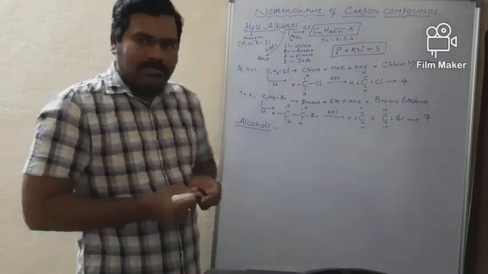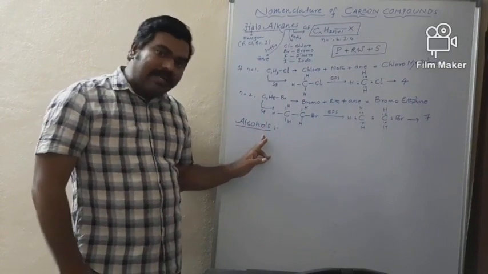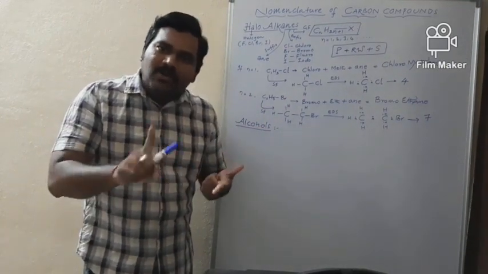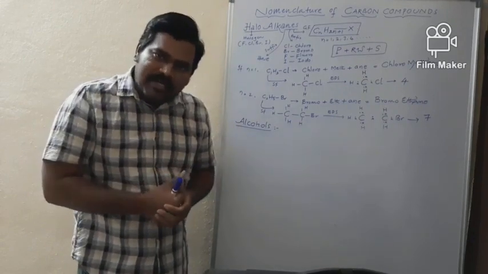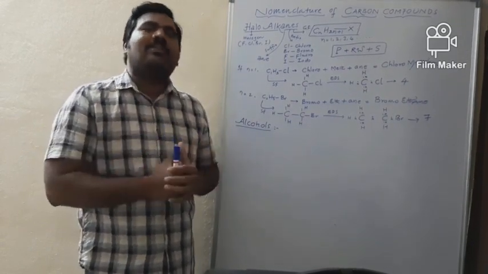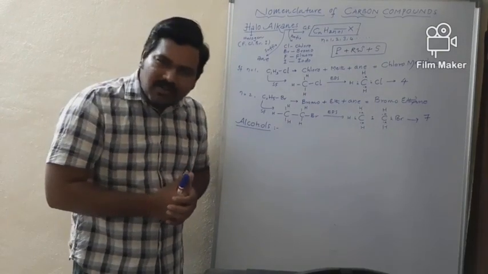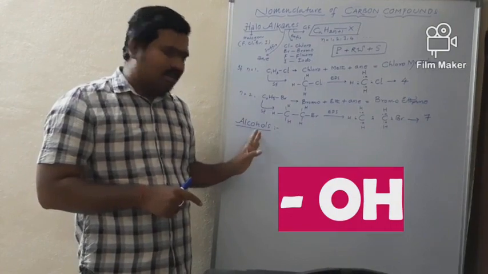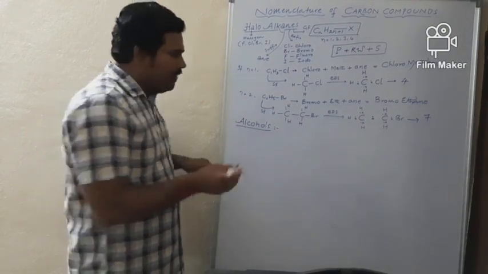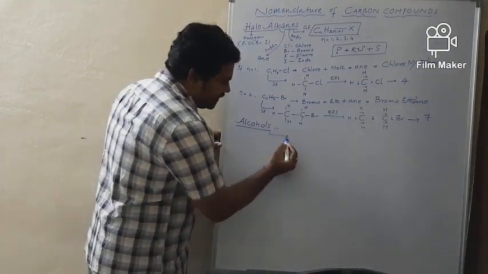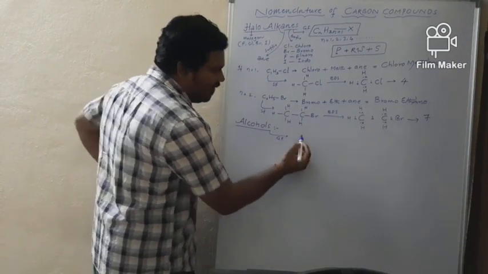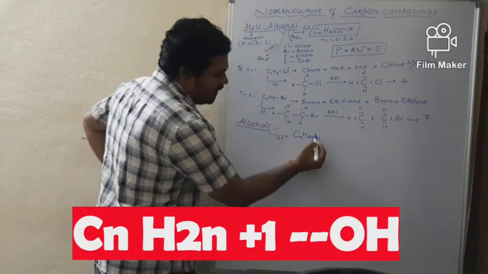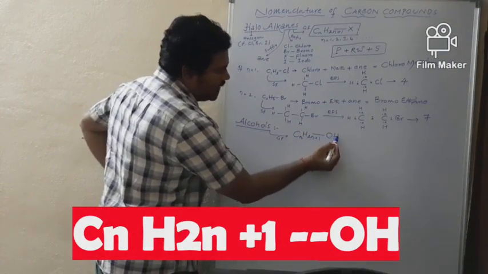These are the derivatives of alkanes in which an atom of hydrogen is replaced by an alcoholic functional group, and those compounds are called alcohols. Now, what is the general formula for alcohols? CnH2n+1 single bond OH.